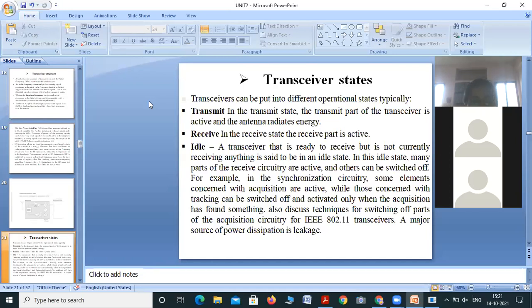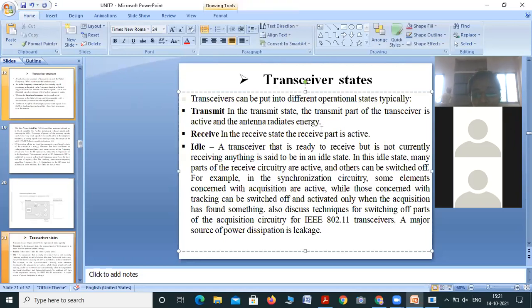In half duplex, one antenna acts as a transmitter and receiver, and there is a different transmitter and different receiver for full duplex.